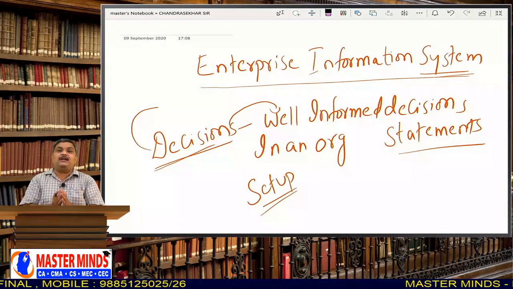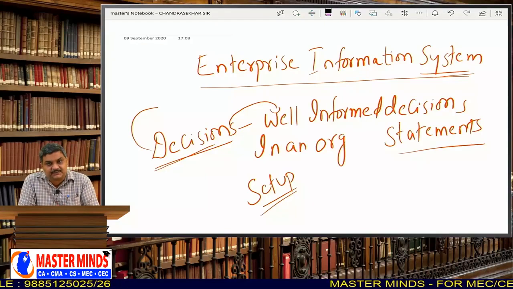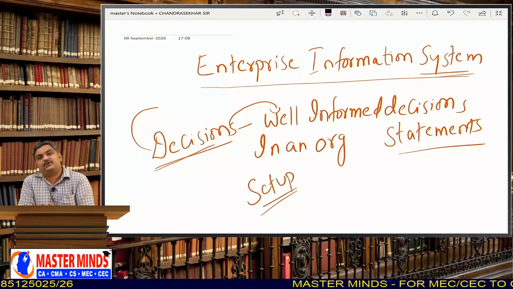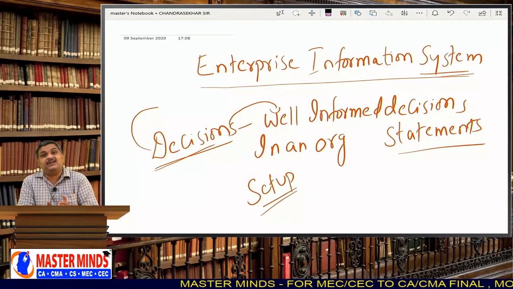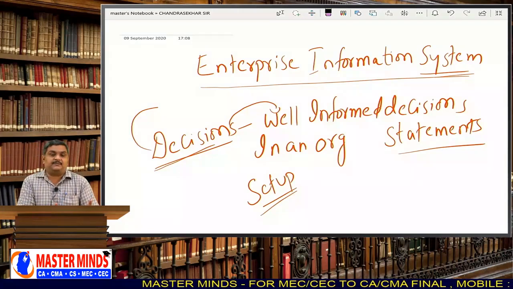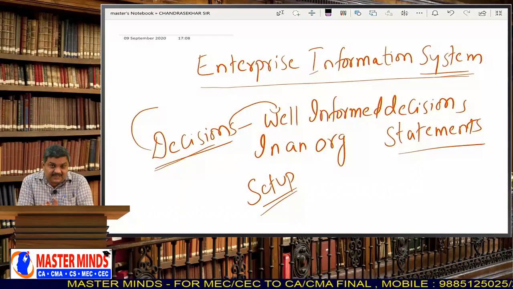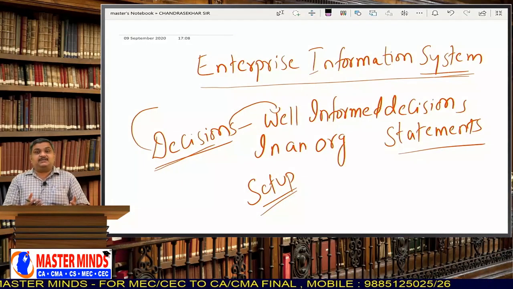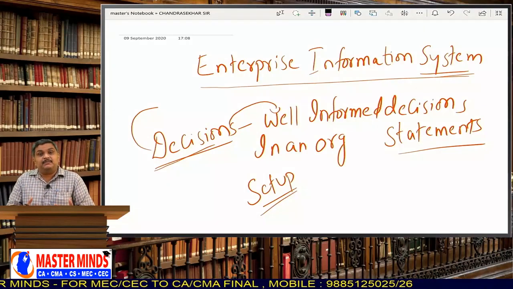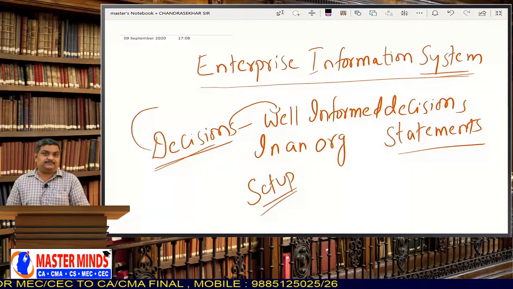That means a chartered accountant should have a knowledge of information systems, their risks and their controls, because first he has to check whether the organizational information system is perfect or not. If the organization's information system is not perfect, then we cannot believe the statements and reports that are being generated by that information system.